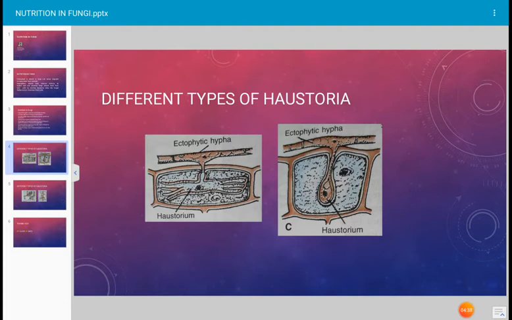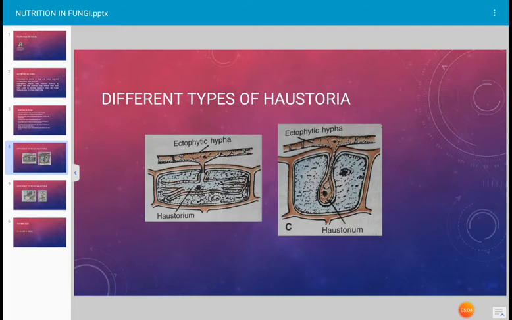Fungi produce haustoria as a sucking organ, but the shape of the haustorium is different in different types of fungi. In some cases, on the right side, we have shown a haustorium which is globular, bulb-shaped. A pyriform shape of the haustorium is shown, and on the left side the haustorium is branched. Okay.